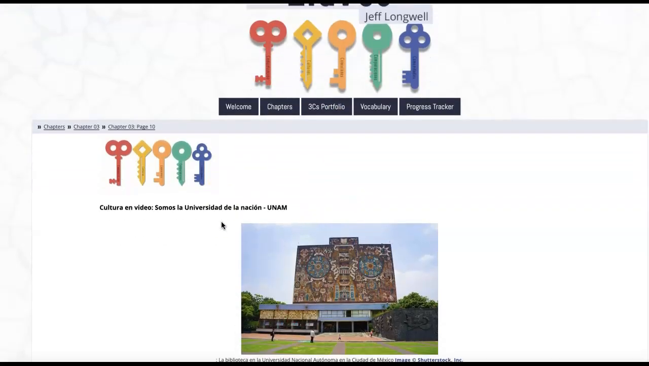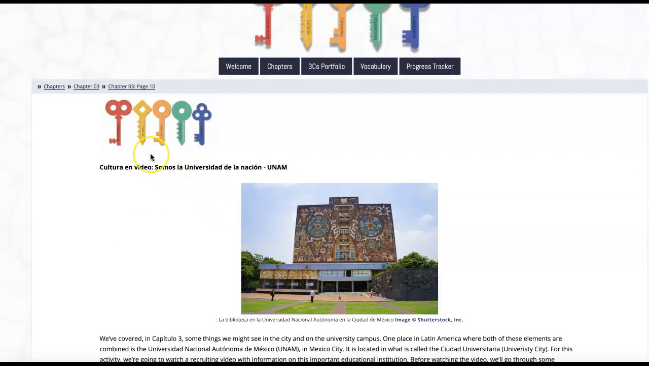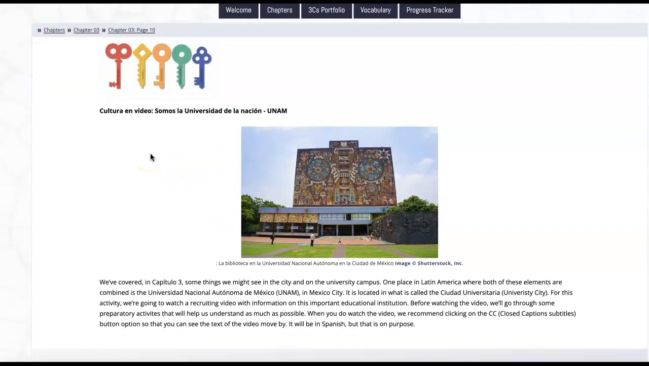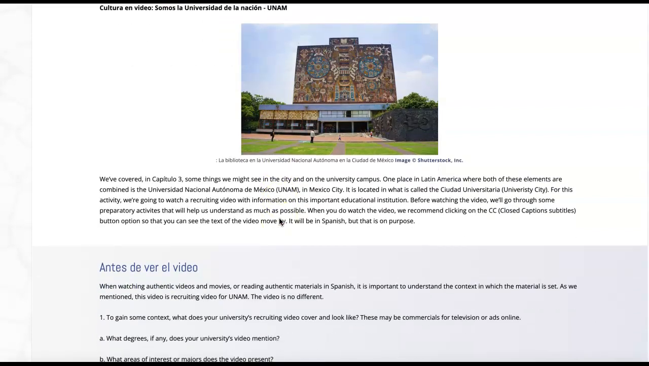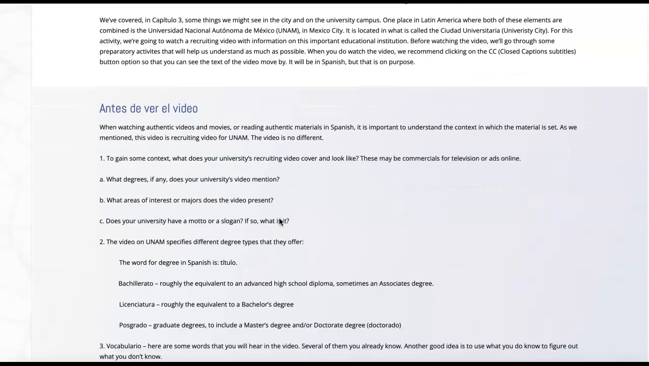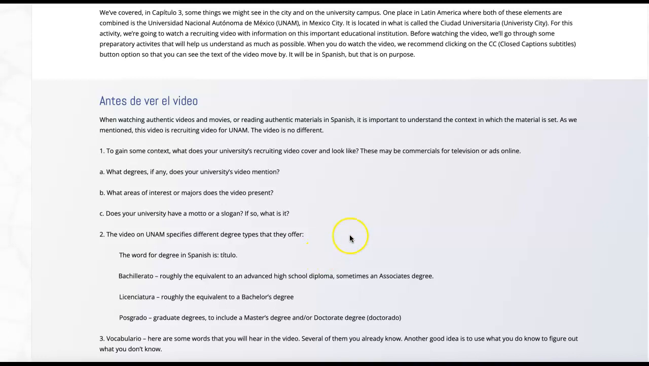And finally, to close out this video guide, on página 10, there's an activity with a video called Somos la Universidad de la Nación, UNAM, the Universidad Nacional Autónoma de México. It's the biggest university in Mexico and perhaps in the world. I would recommend doing this activity, at least watching the video, because it's part of the exam that's coming up.